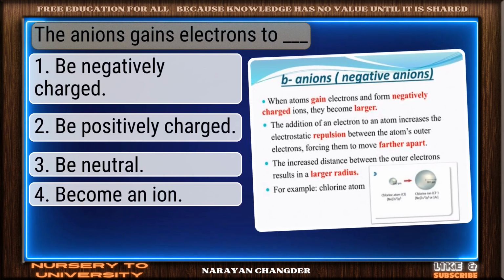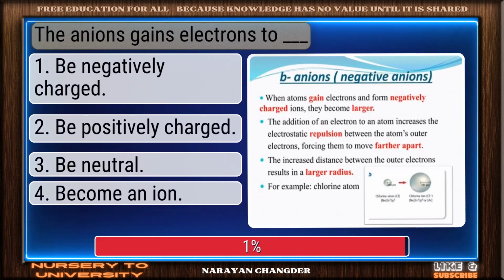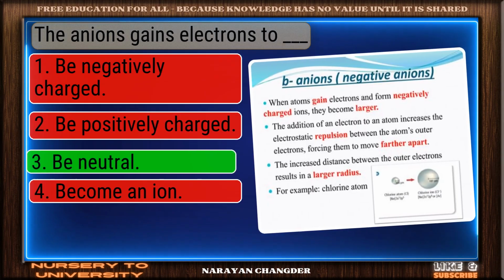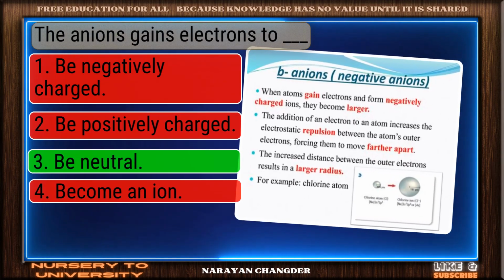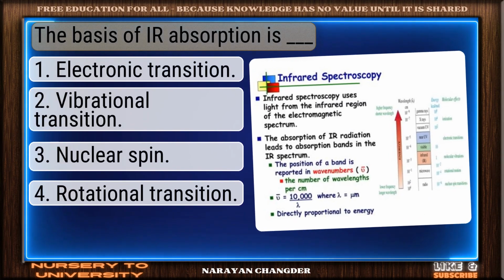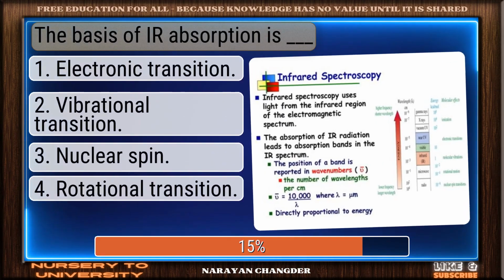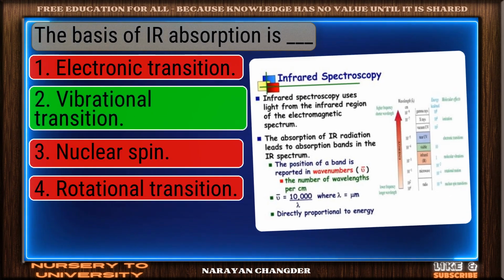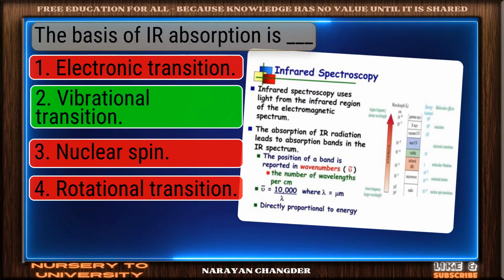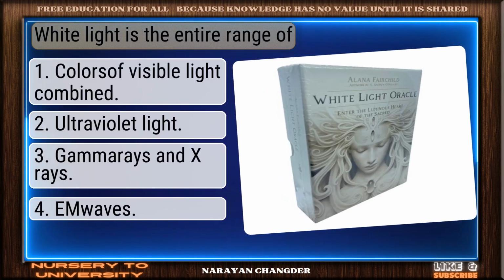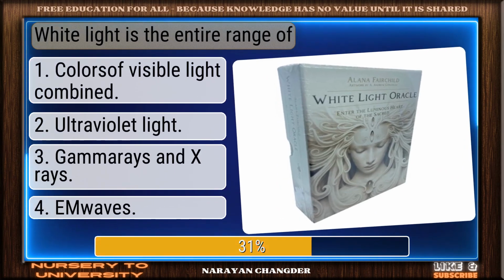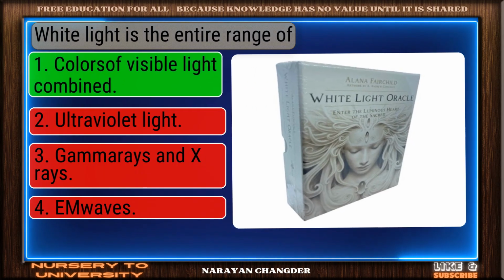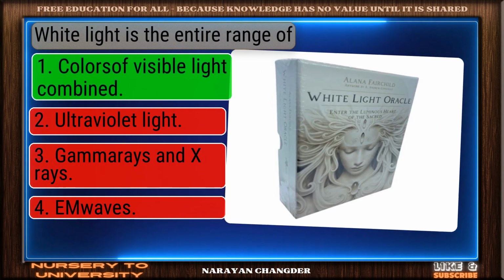The anion gains electrons to become? Correct. Neutral is the right answer. The basis of IR absorption is dash. You got it. Your choice, vibrational transition, is right. White light is the entire range of. Good job. Your answer, colors of visible light combined, works well here.